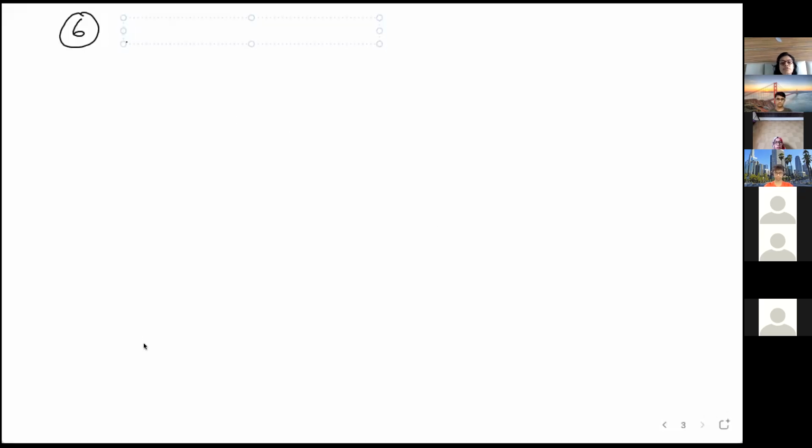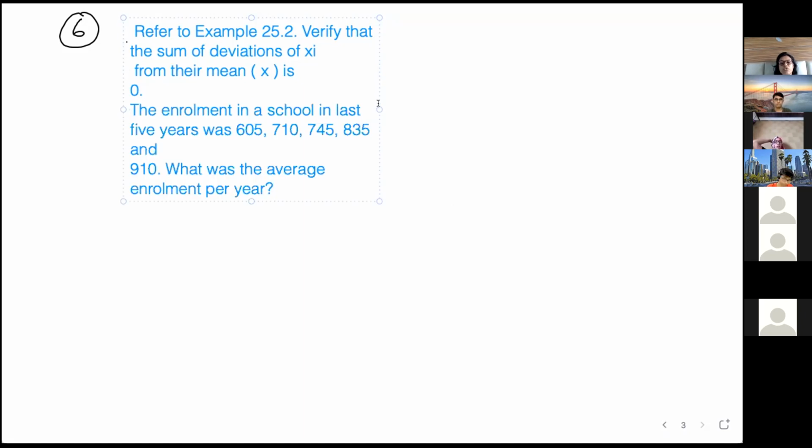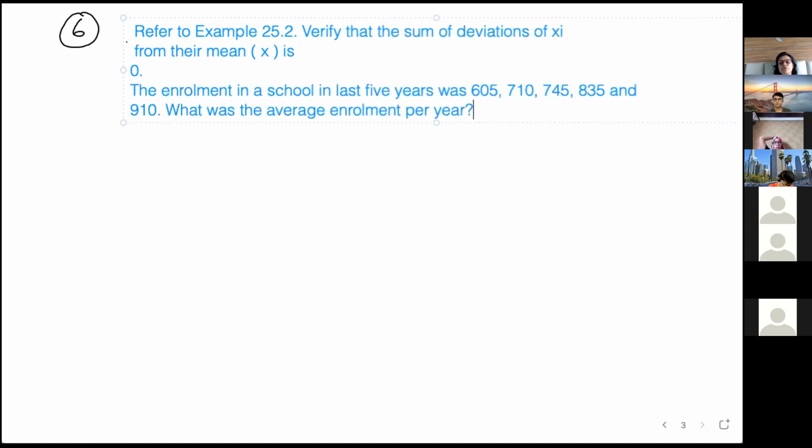Okay, I think refer to example 25.2. So that means it is a solved example. Let me see where is example 25.2. Okay, I'm giving you the 25.2 question. This is the 25.2 question, okay? Refer to example 25.2, which is over here. Verify that the sum of deviations of xi from their mean x is 0.